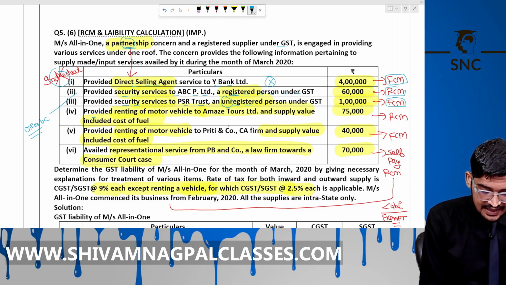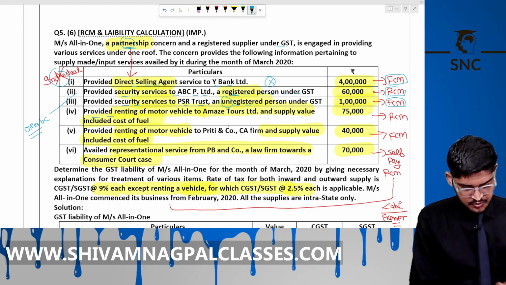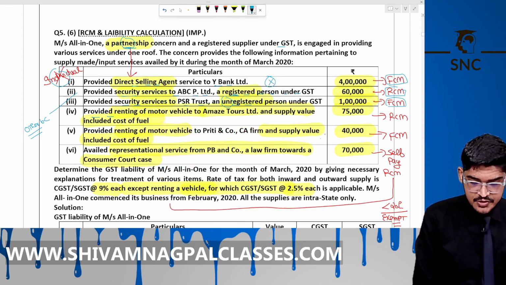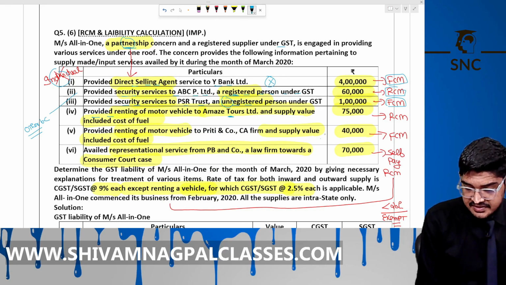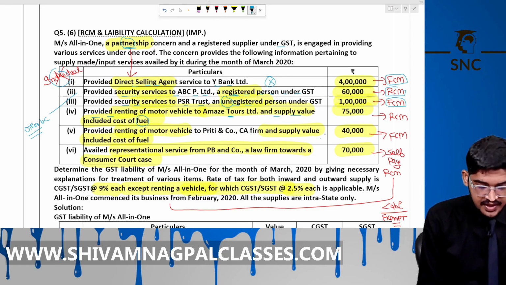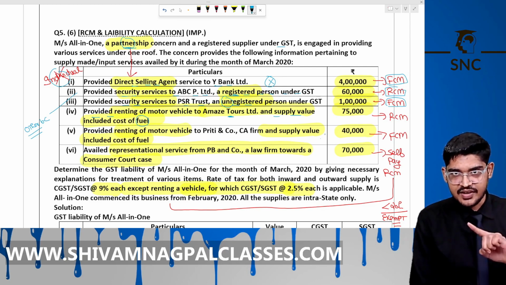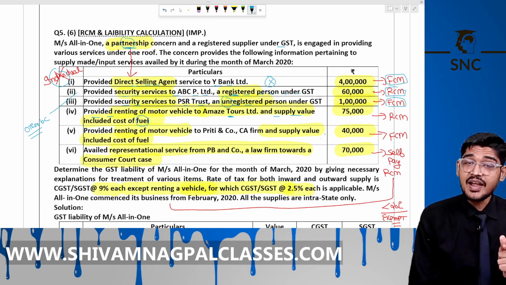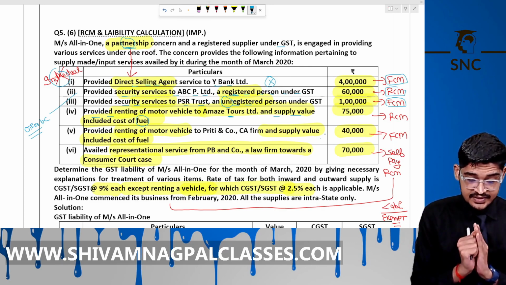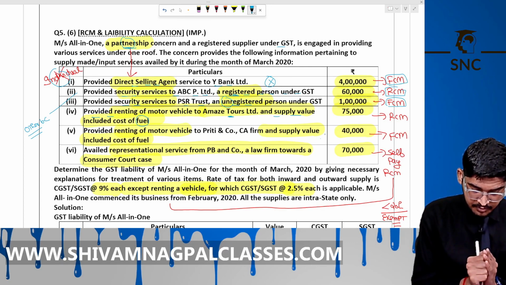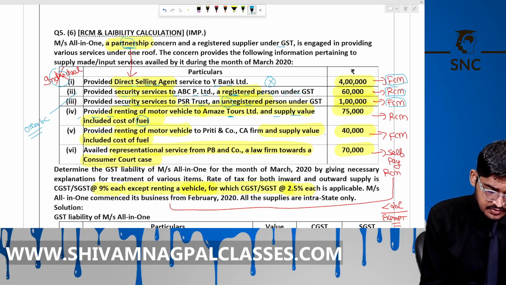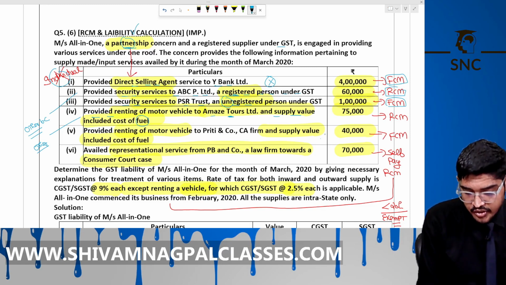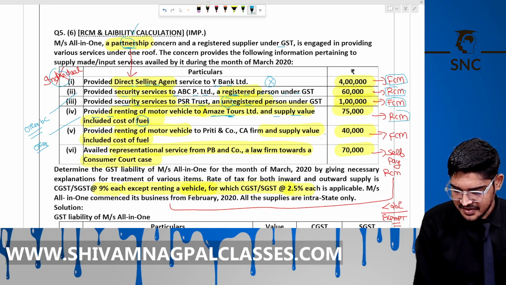Now, providing the renting of motor vehicle to Amaze Tour Limited. Supply value includes the fuel cost. Renting of motor vehicle for passengers and also including the fuel cost. Then RCM will apply. Provided by a person other than a body corporate. So it is a partnership firm. Okay. And the recipient is a body corporate. Then RCM will apply. Right.